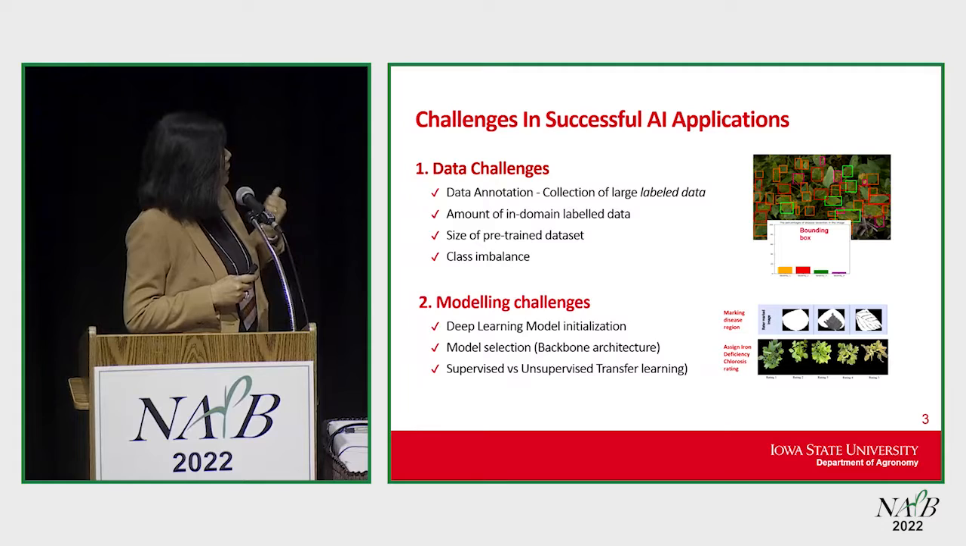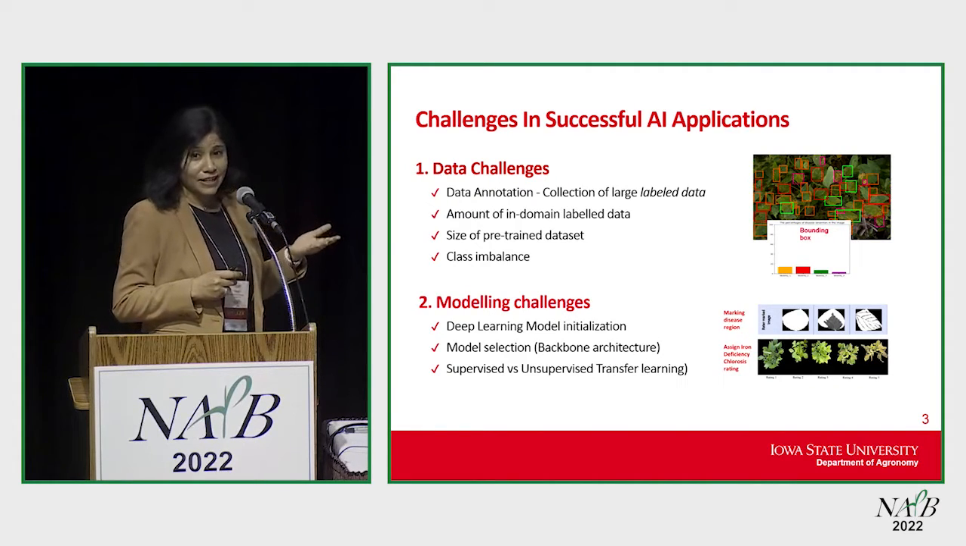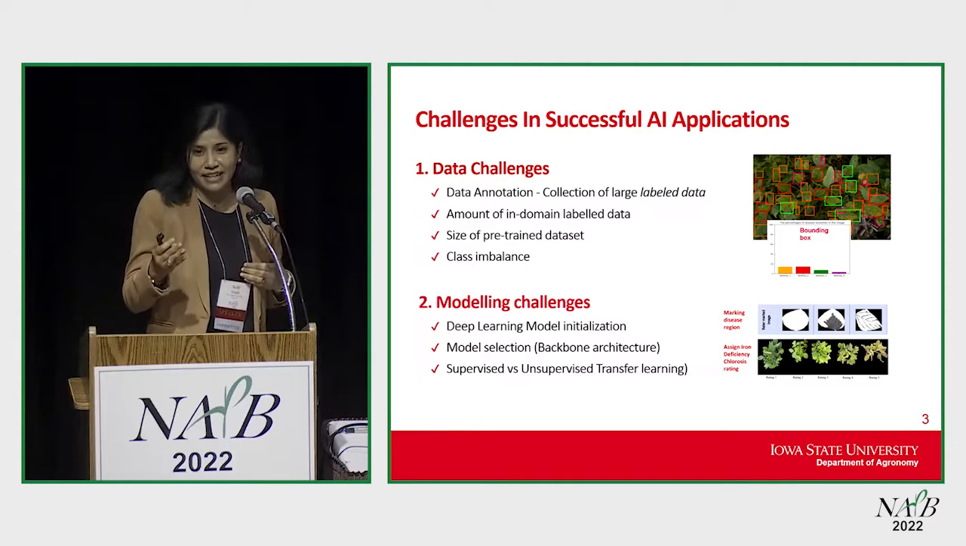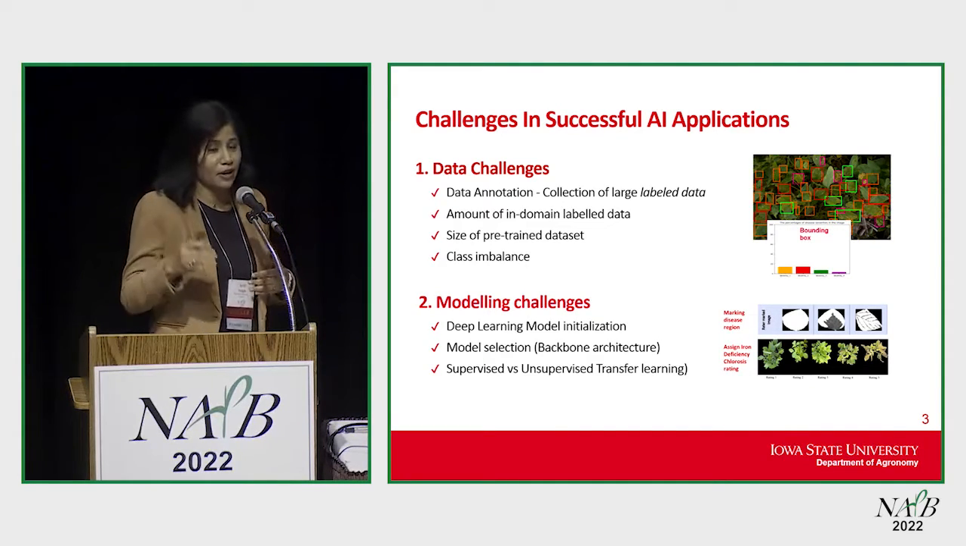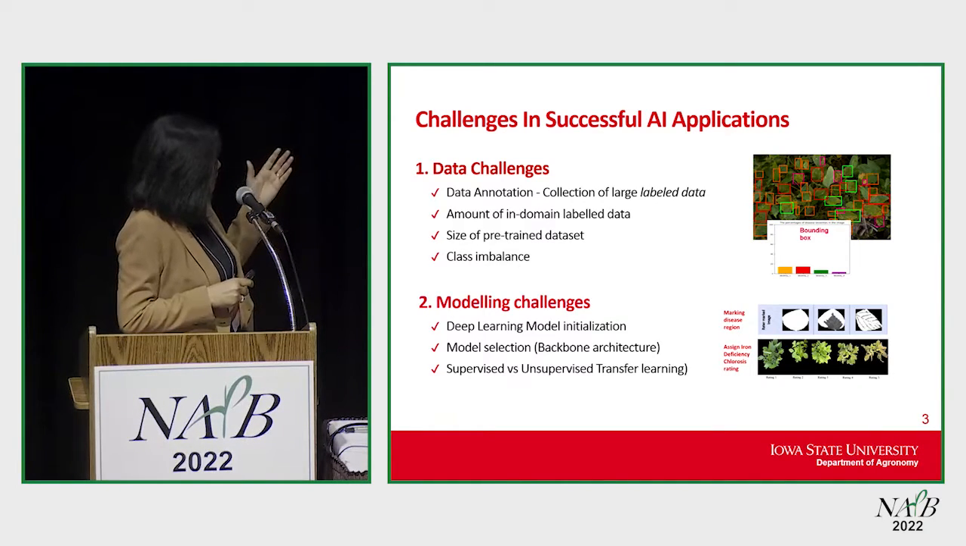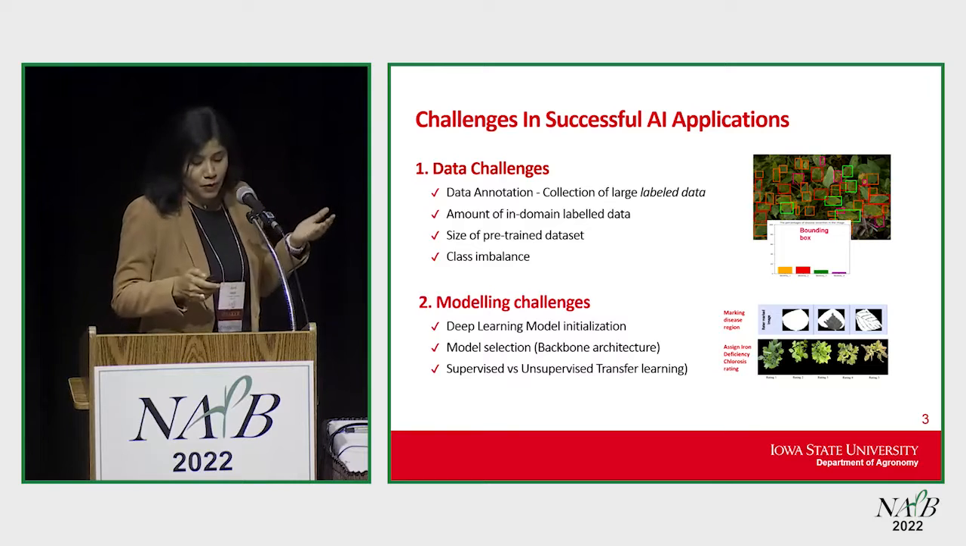The second kind of challenge is modeling challenges. We have a deep learning model, so how do we initialize this model? Then we have the model selection challenge: which backbone architecture should we use? We have ResNet 18, ResNet 50, ResNet 110, or any other backbone architecture. And last but not the least, the challenge is supervised versus unsupervised transfer learning.